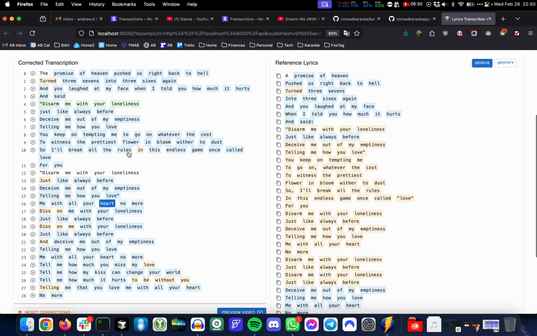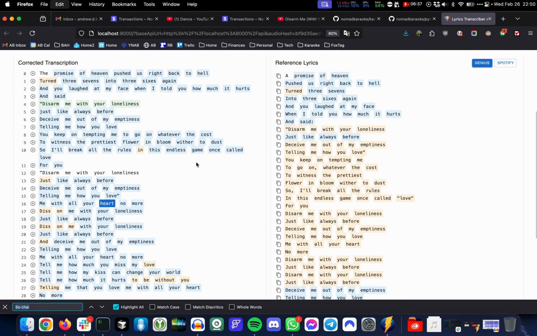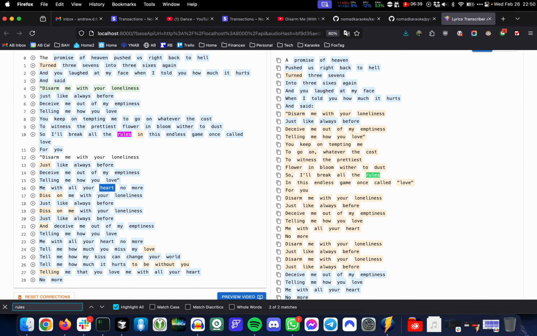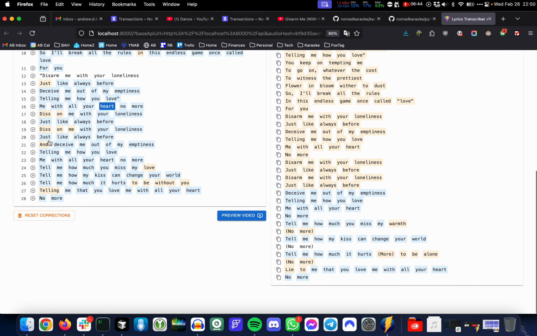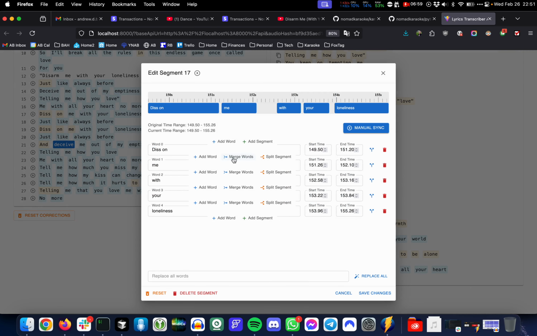Actually, I should check this one. I missed this one. Where is this one from? So I'll break all the rules. Okay, sorry. Okay, that one actually does have disarm me. So I can merge this word. Disarm.